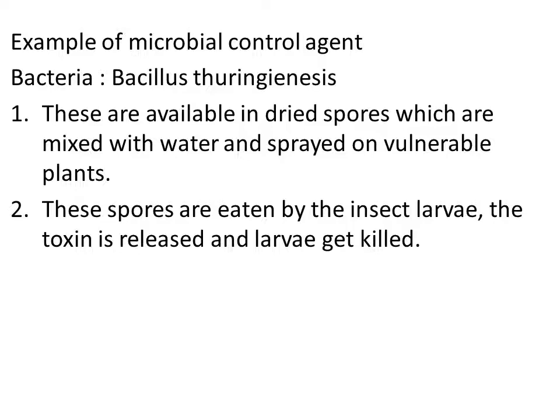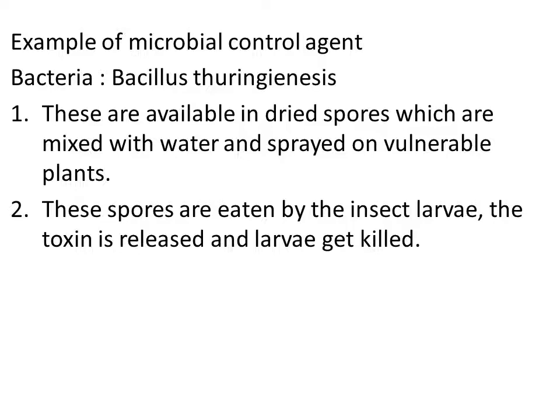How does it cause death? When the caterpillar comes and eats any part of the plant, the dried spores of the bacteria enter the gut of the larvae. In the gut of the larvae it releases some toxins, and finally it leads to the death of the larvae. This is how the number of caterpillars can be destroyed by using Bacillus thuringiensis.